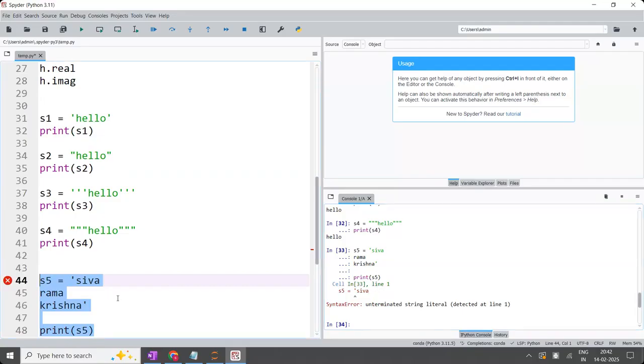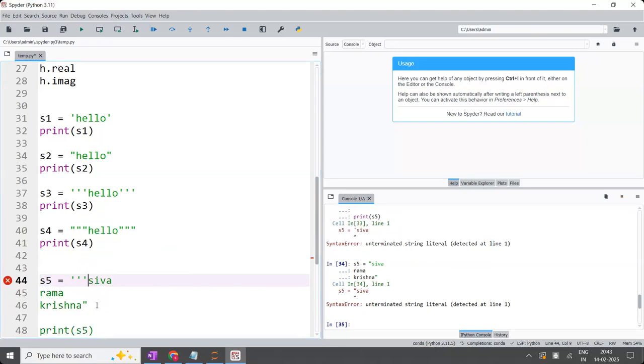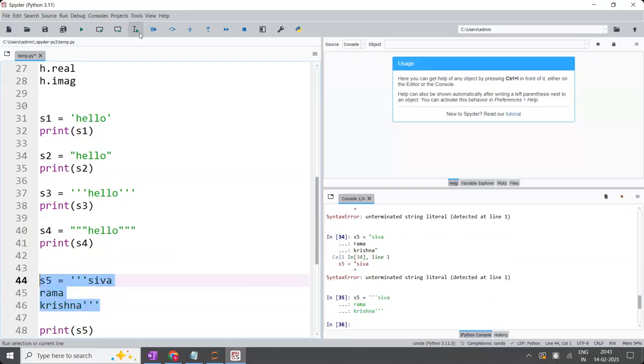When I'm printing the S5, it is going to throw a syntax error. So when the right side is a multi-line string, versus the single line before, if I use the single quote or the double quote like this, let us try with the double quote, in this case also it is going to throw the error. So when you have multiple lines, you have to use triple quotes only. That is the syntax. Triple single or triple double, that is your choice, but the triple should be there.